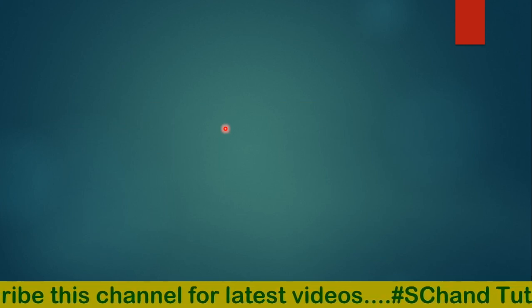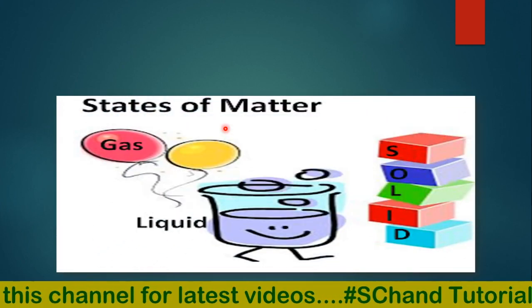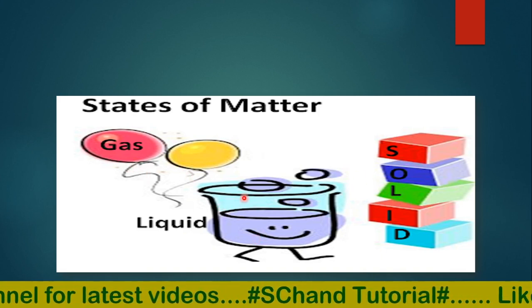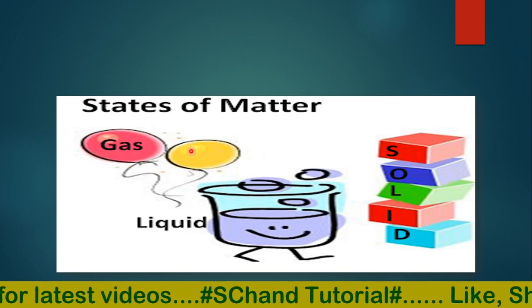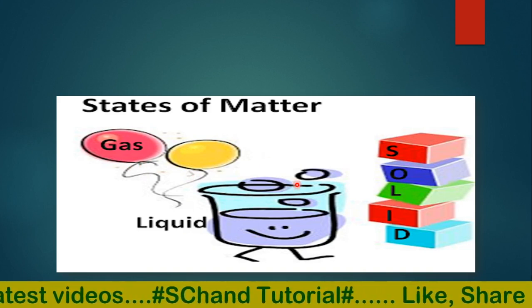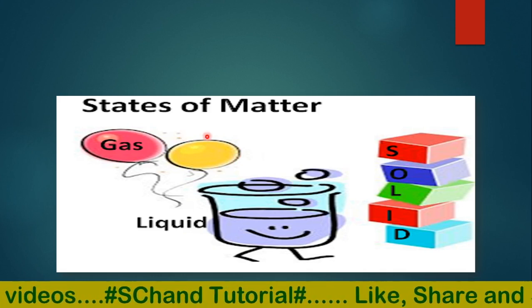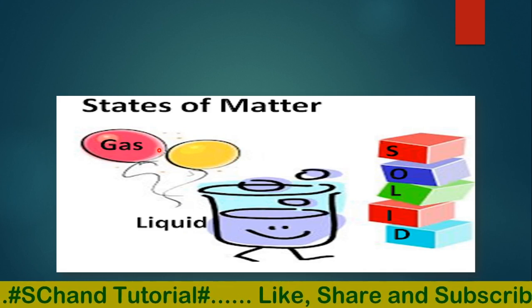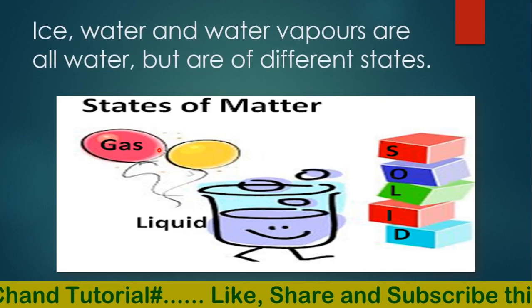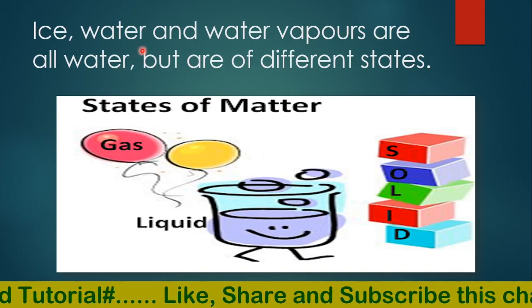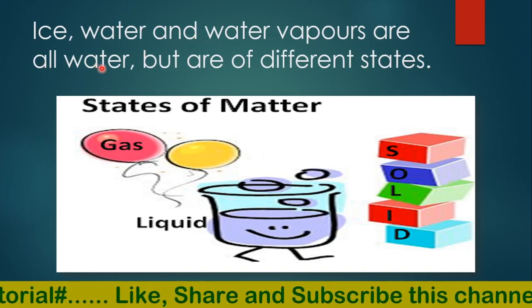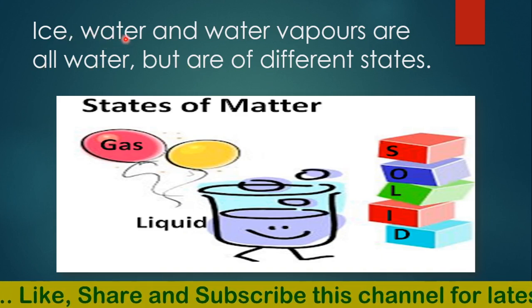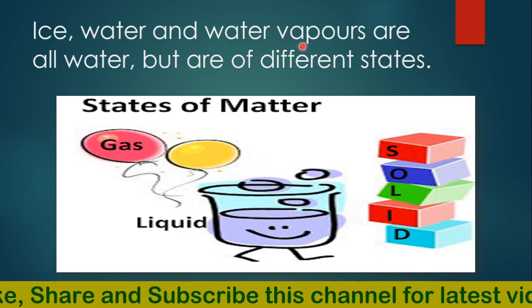So we have different states of matter. We have the solid state, the liquid state, and the gaseous state. One more state is the plasma state, which is not in your syllabus. So we will discuss the states of matter: solid, liquid and gas. There are three. Ice, water and water vapors are all water only, but in different states. Ice is in the solid state, water is in the liquid state, and water vapor is in the gaseous state.